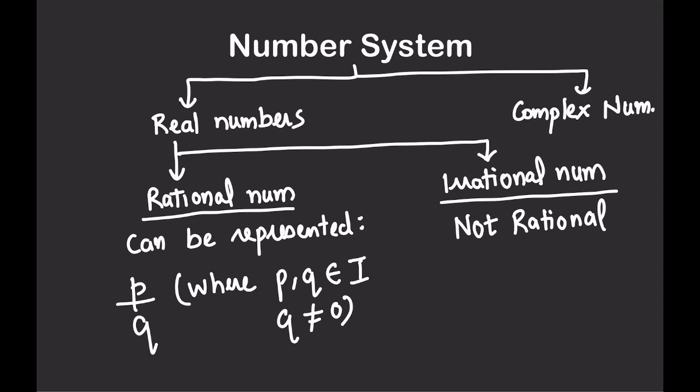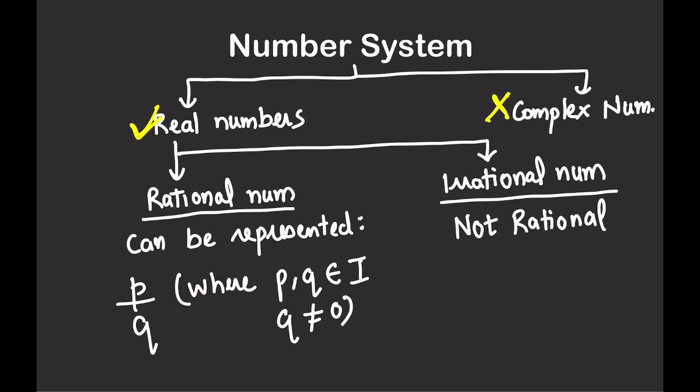Now we are going to learn about rational numbers. As we have already discussed, in the number system, anything that lies on the number line is a real number, right? This is clear. And anything which does not lie on the real number line is a complex number, but this is out of scope for the CSAT exam, right? So just focus on the real numbers. Real numbers could be of a lot of types, like integers, natural numbers, whole numbers. All of these are real numbers. Why? Because they lie on the number line.